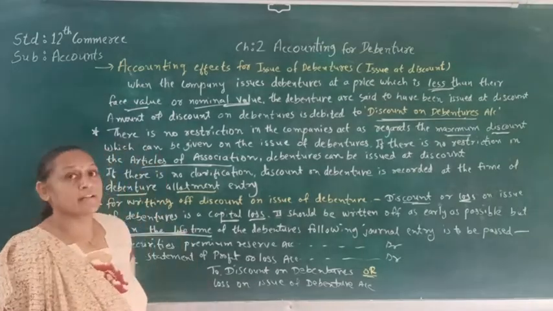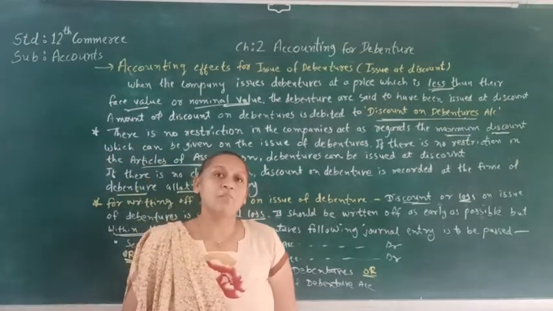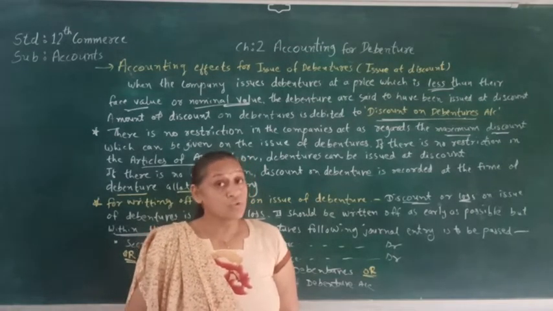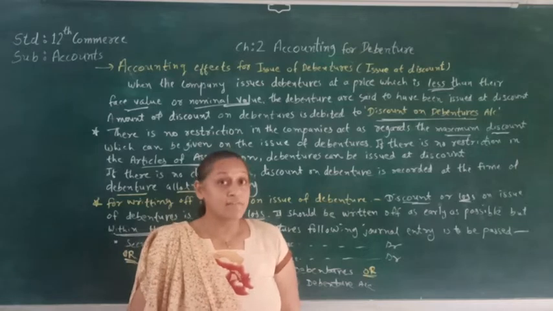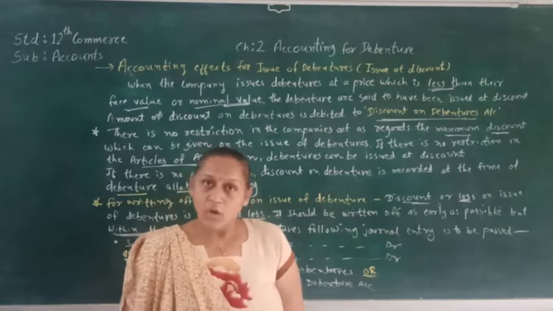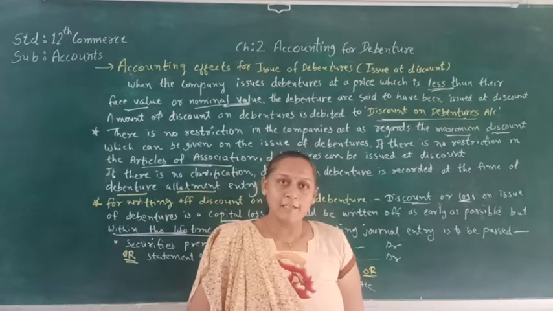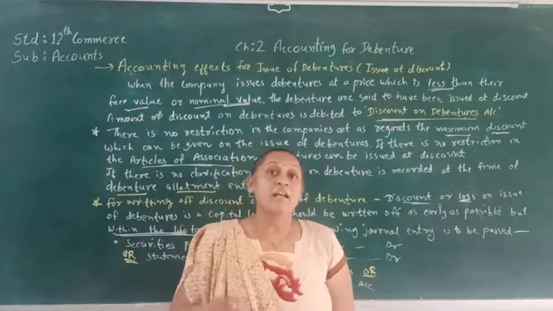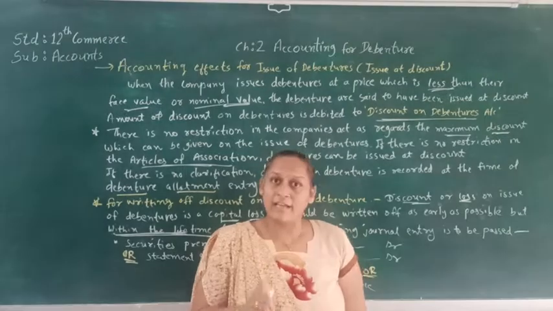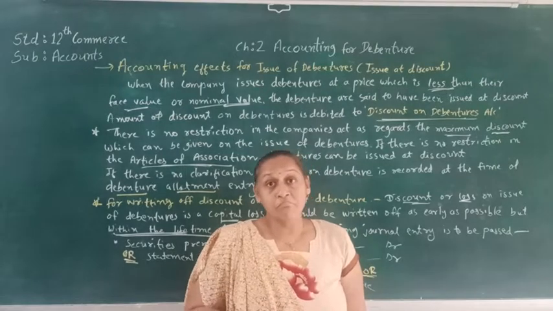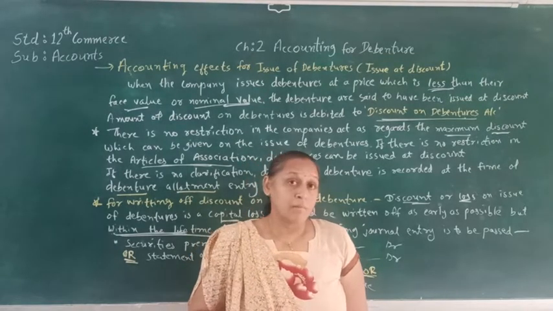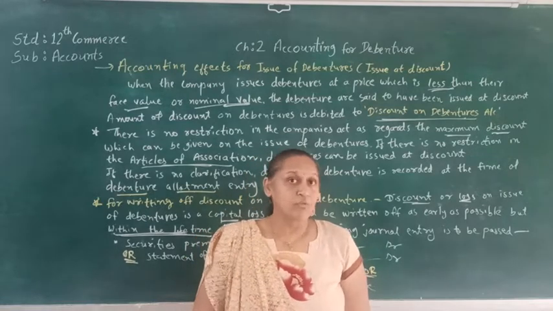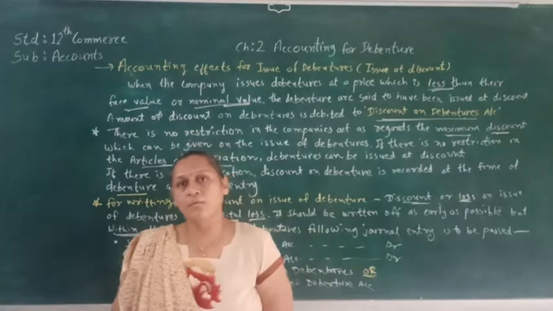So this journal entry is supposed to be passed at the time of issue of debenture with discount. So students, you may note down this. Then we will see the accounting effect of the issue of debenture with discount. Here again, as we know, there are two situations where the company can call up all the amount at one time, or the company can call up the amount of debenture in installments. So both of that we will see now. You may note down this in your notebook.